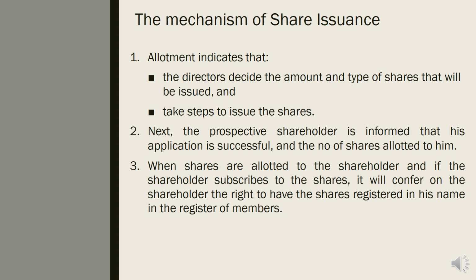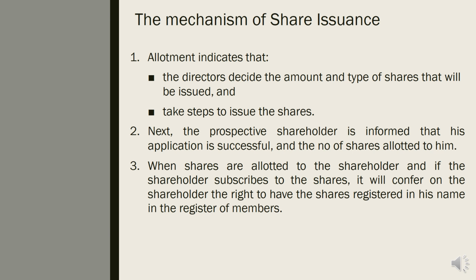Right, now we go for the mechanism of share issuance. First of all, what does it mean by allotment? Allotment indicates that the director decides the amount and type of shares that will be issued, and later on the director takes steps to issue the shares. Next, the prospective shareholder is informed that his application is successful, and the number of shares allotted to him.